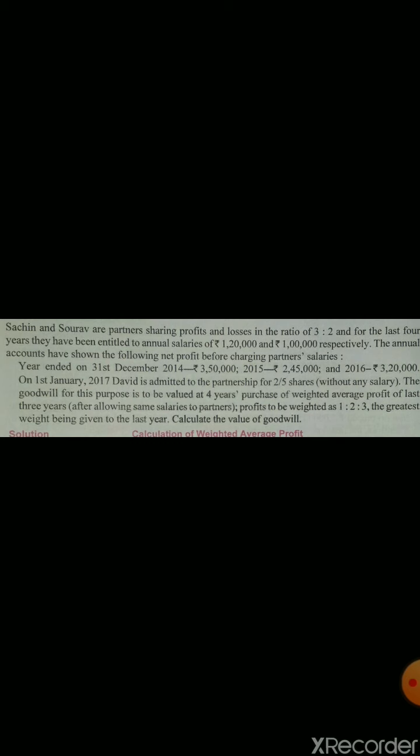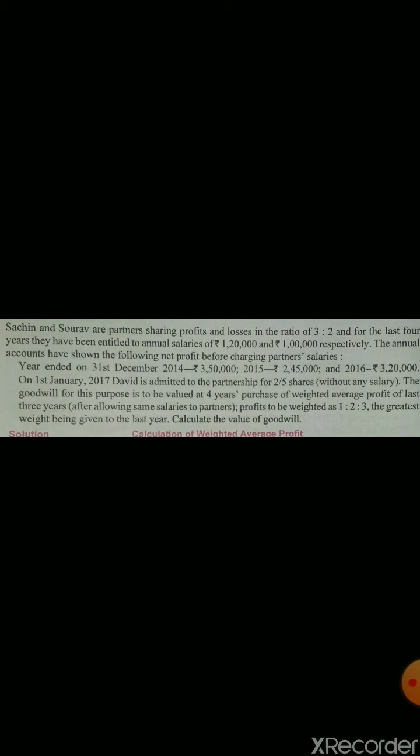You can see Sachin and Saurabh are partners sharing profits and losses in the ratio 3:2, and for the last 4 years they have been given a salary of rupees 1,20,000 and rupees 1 lakh respectively. Below are the profits before salary. For 2014 it was rupees 3,50,000, for 2015 it was rupees 2,45,000, and for 2016 it was rupees 3,20,000.